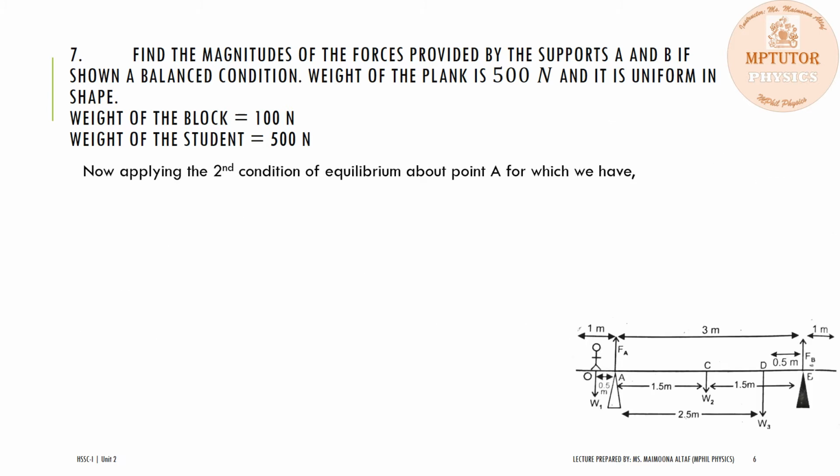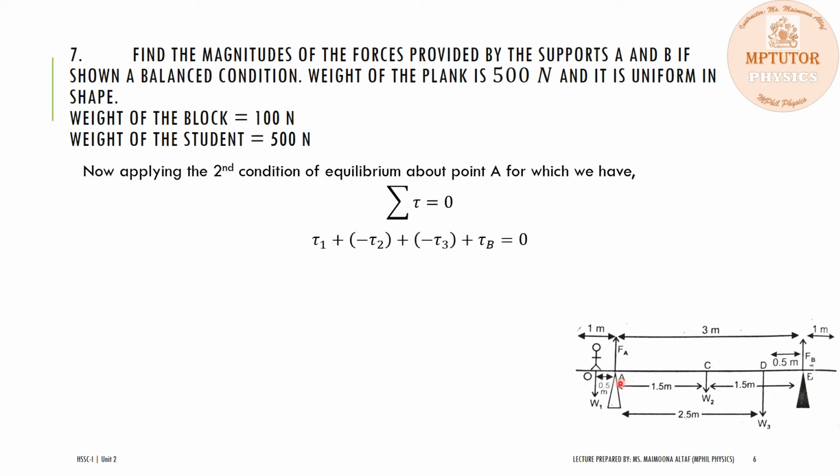Now by applying the second condition of equilibrium about the point A, we have to consider a point as a pivot about which we will calculate the torque either in the clockwise direction or in the anti-clockwise direction. So for example, we have considered the pivot point as A. And according to the second condition of equilibrium, the sum of torques acting on a body must be equal to 0.